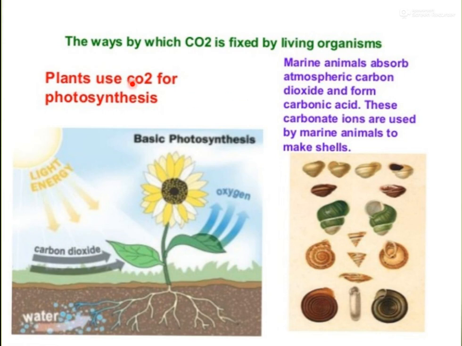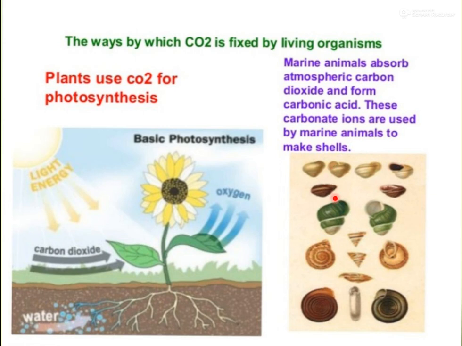Plants use carbon dioxide for photosynthesis, so they utilize carbon dioxide. And marine animals absorb atmospheric carbon dioxide and form carbonic acid. These carbonate ions are used by marine animals to make shells. I think you have seen this kind of shells, the oysters found in water.